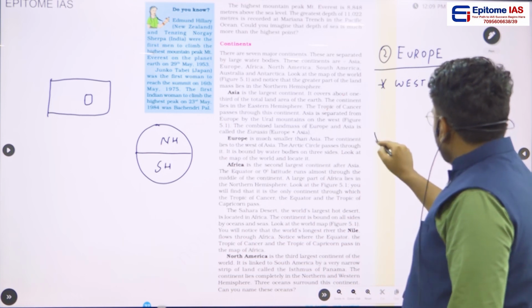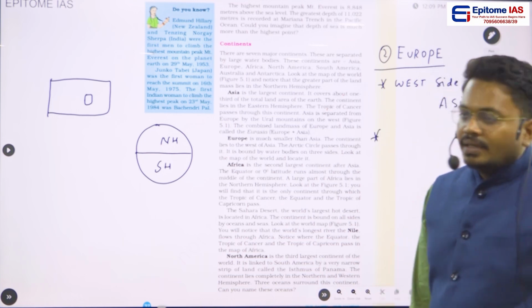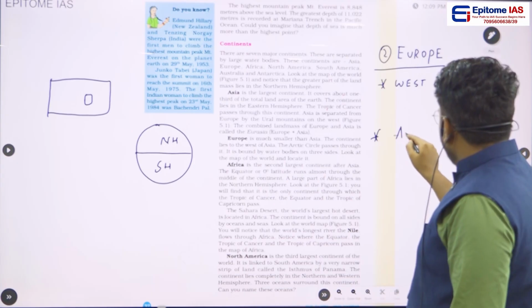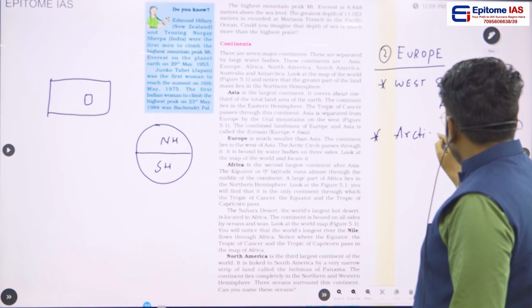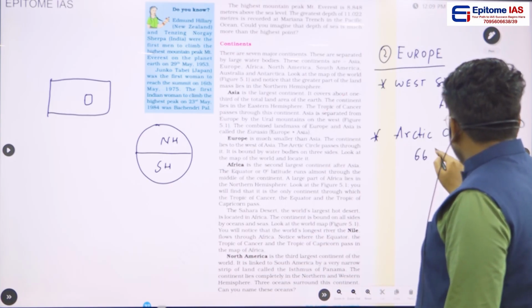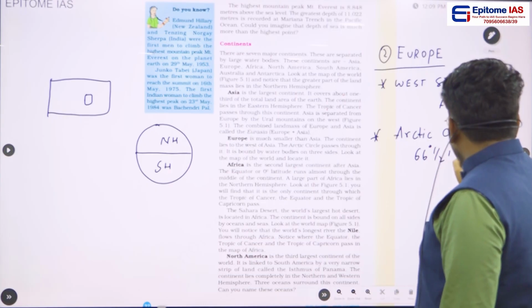Through this European continent, the Arctic Circle passes. The Arctic Circle is nothing but 66 and a half degrees north latitude.